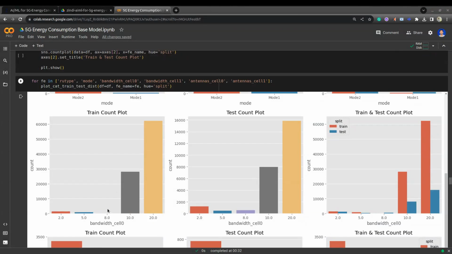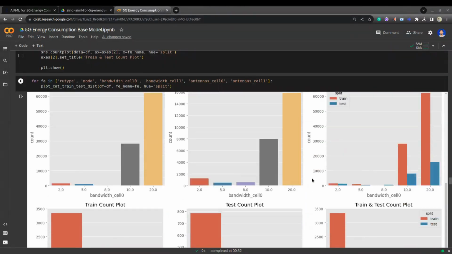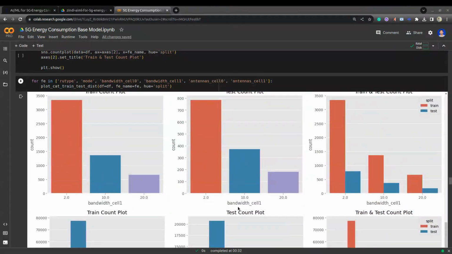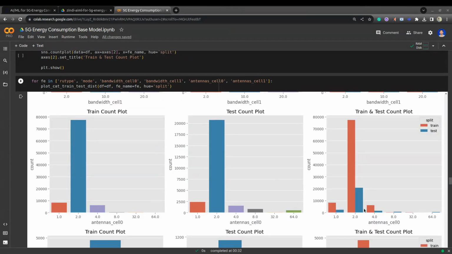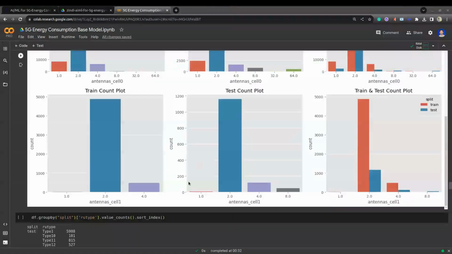For bandwidth, you can observe that 8 is not present in train data, but it's present in test data. You can see the distributions here, train and test. Here in the test data we have the 8 bandwidth, but in training data we don't have the 8 bandwidth. Same here, you can see the bandwidth cell 1. For cell 1, we have the different bands 2, 10, and 20. So those are looking fine. Now we can see the antennas also looking fine. For antenna cell 1, you can see 8 is not present in train data, but 8 is present in the test data.